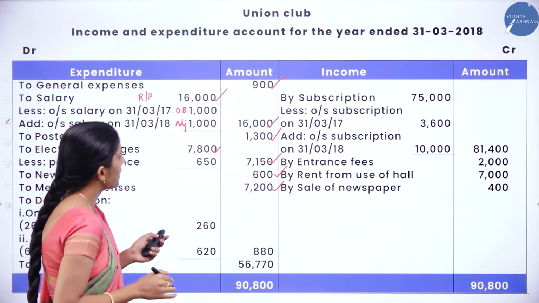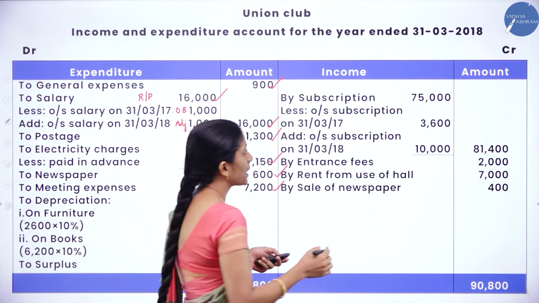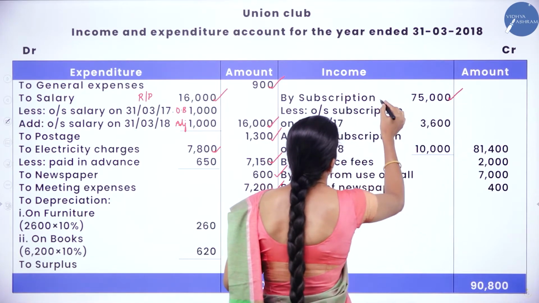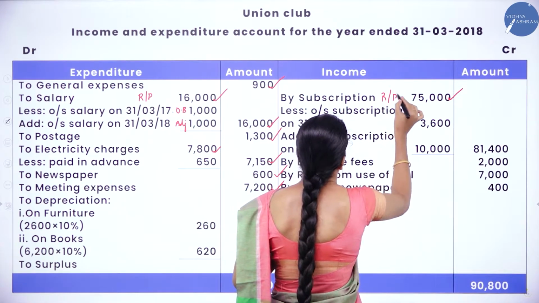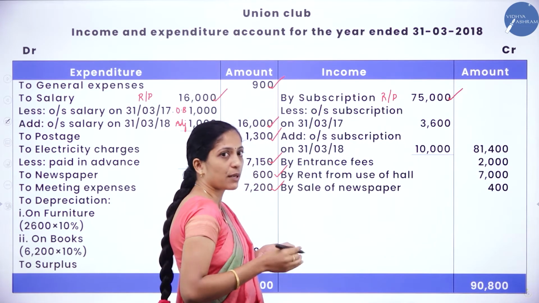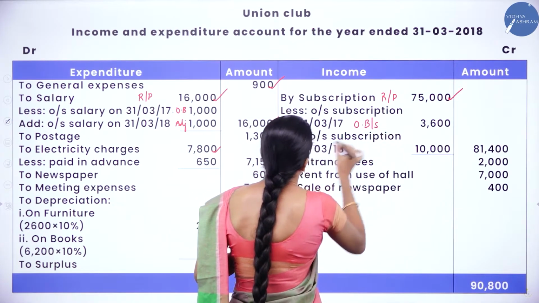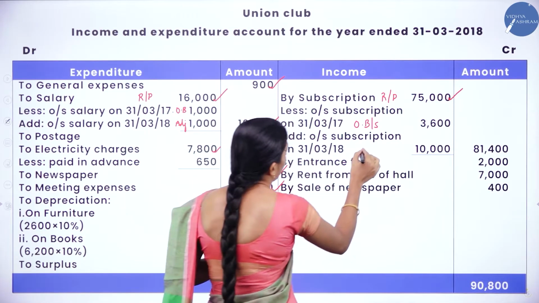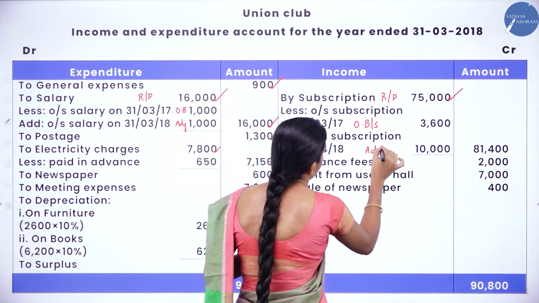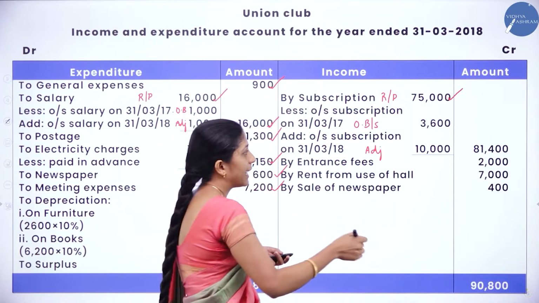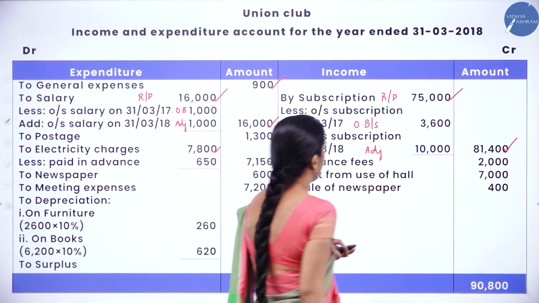So, subscription 75,000, which is given in the receipts and payment account. Next, less outstanding subscription of the previous year, which was given in the opening balance sheet. Next, add outstanding subscription of the current year, which is given in the adjustments. So we will get 81,400.